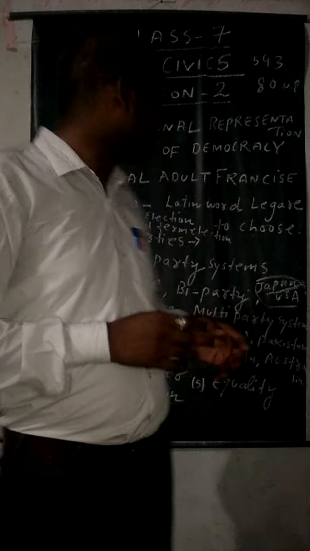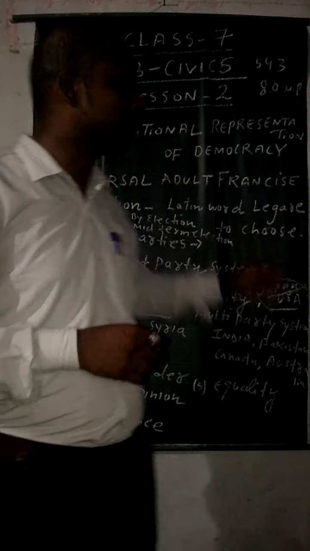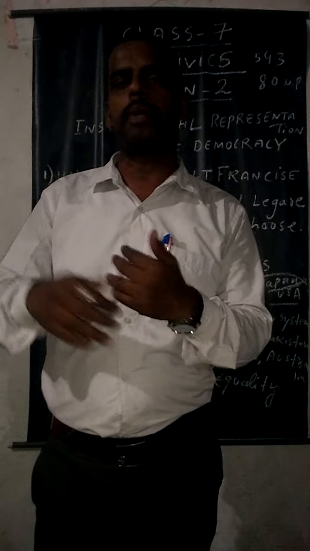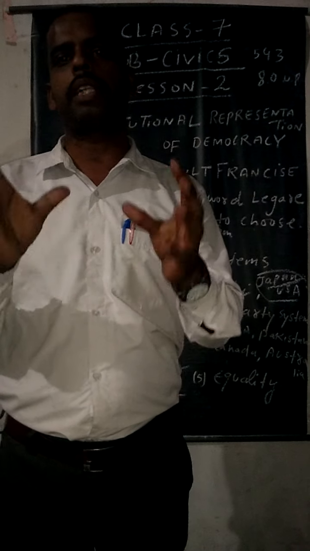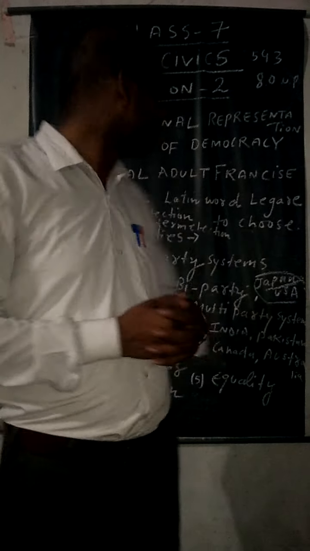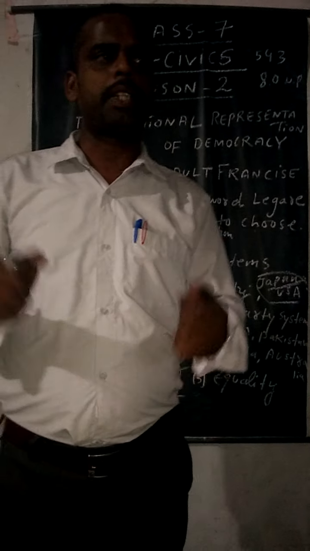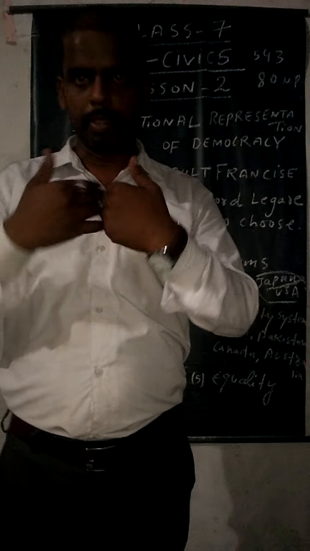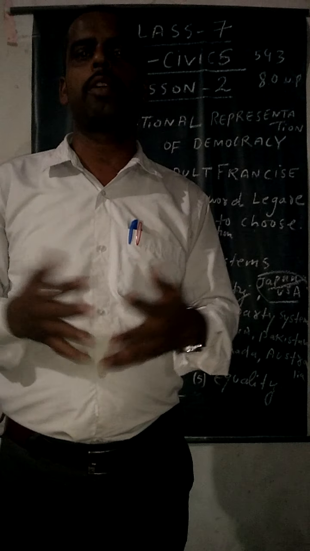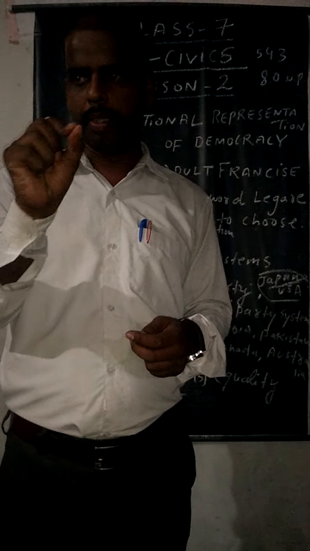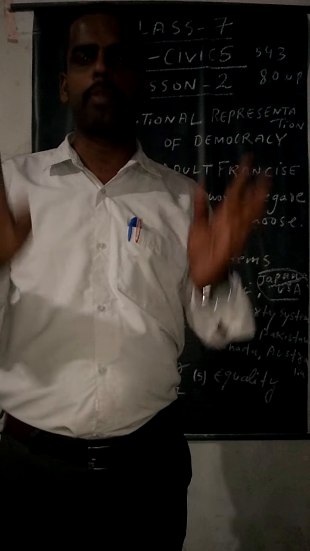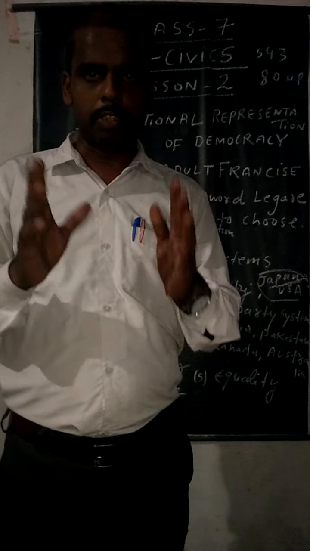Under universal adult franchise, we have the right to vote. Those who are 18 years of age have the right to vote by casting their valuable vote for their candidates. Second one is political parties. Political parties form the governments, but if the people do not cast their votes, there is no form of government. So that's today's topic.